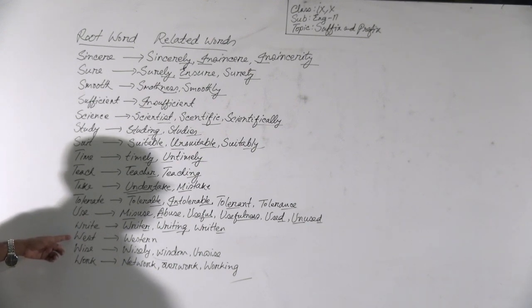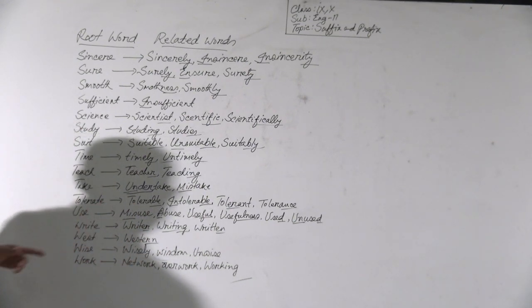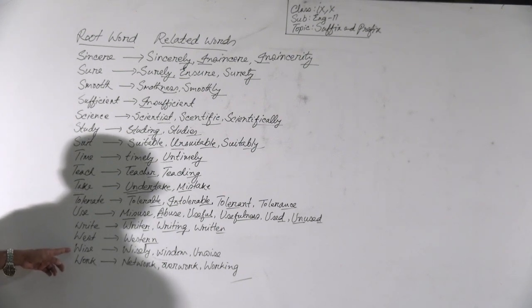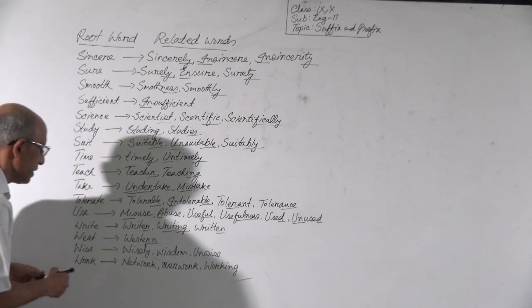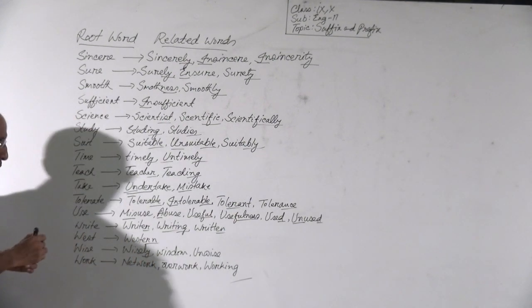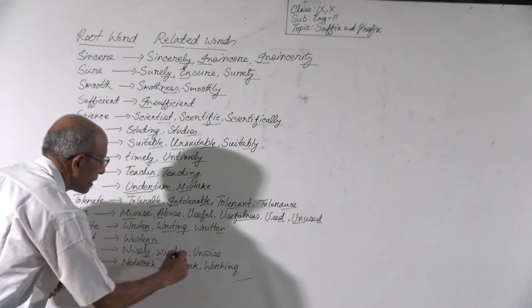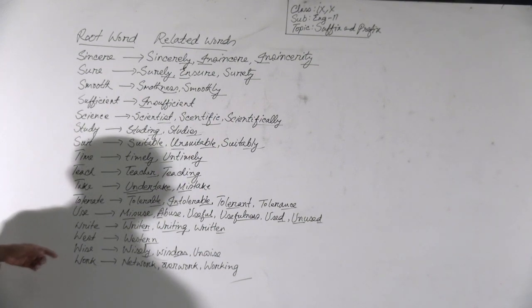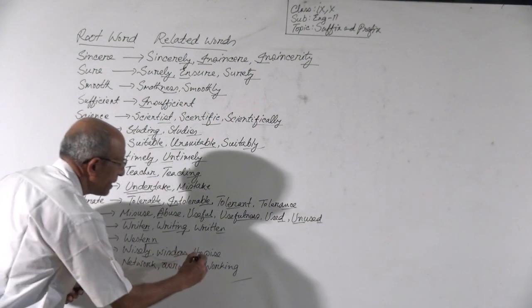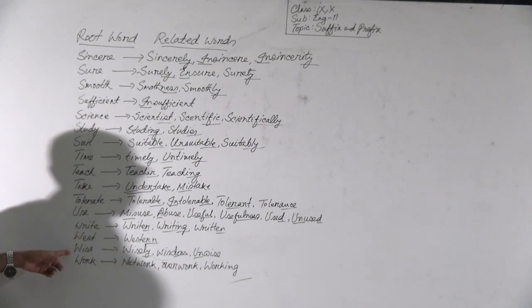Then west. From west we can make western by adding the suffix ern. Western is an adjective. Wise. Wise is an adjective. From wise we can make wisely by adding the suffix ly. Wisely is an adverb. We can make wisdom by adding the suffix dom. Wisdom is a noun. We can make unwise by adding the prefix un. Unwise is the opposite of wise.